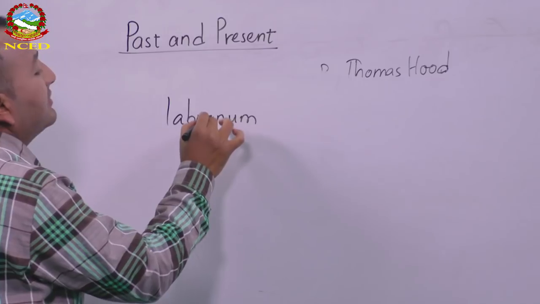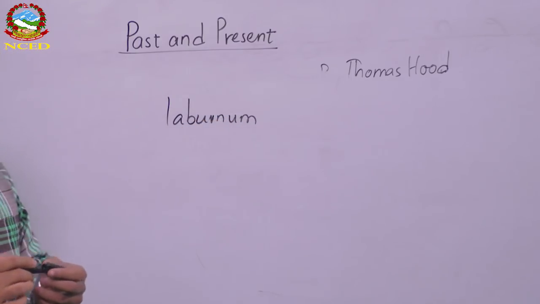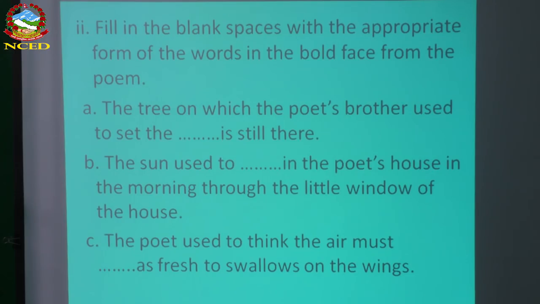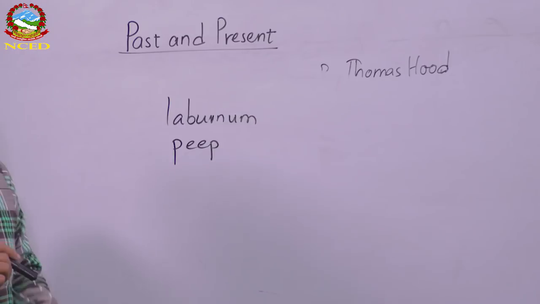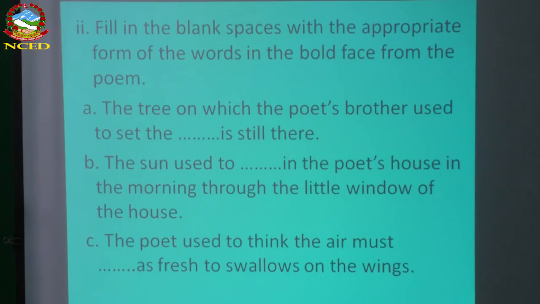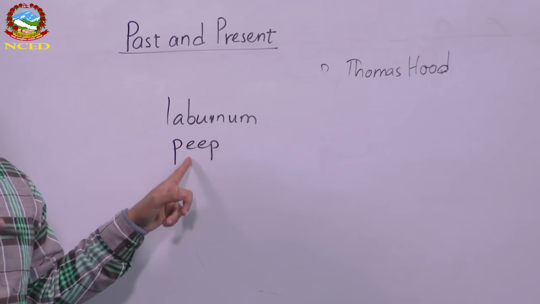Laburnum. This is laburnum. It's a kind of tree, kind of flower. Yellow colored flower, I told you. Number B, the sun used to peep in the poet's house. That word is in the first stanza. Peeping is there, but you have to pick up only peep. In the poem, peeping is used, but here we need to use the infinitive form, that is verb 1 form. So peep is the right word to fill in number B.